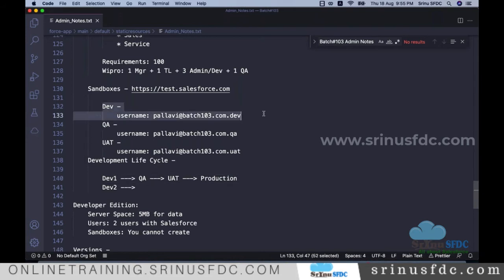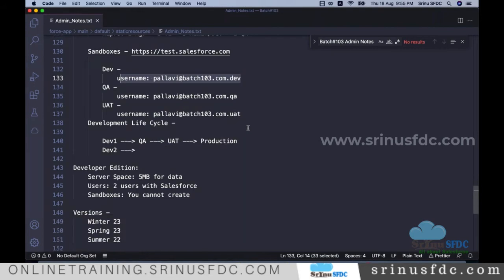Mostly as a developer, first we start with the dev sandbox. You need to know where to log in. The generic URL to log into a sandbox is test.salesforce.com. Enter your username and password and log in.